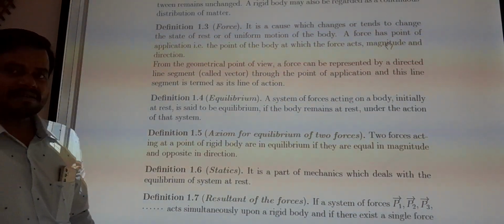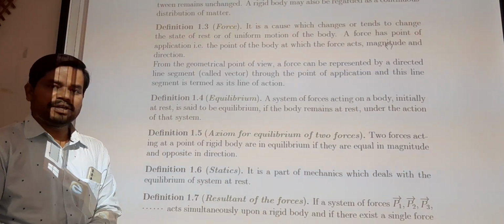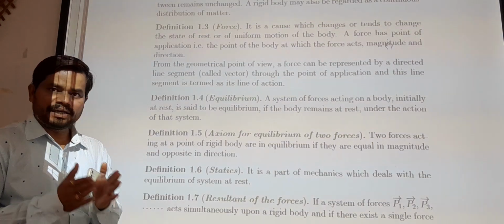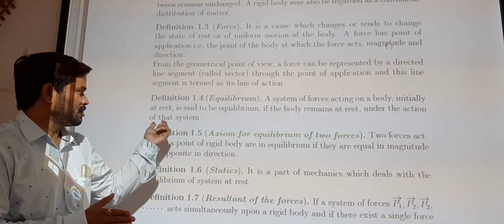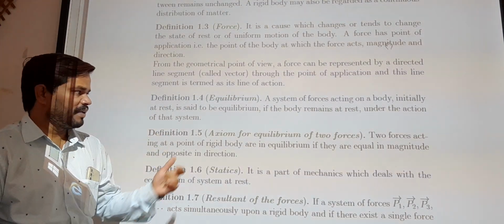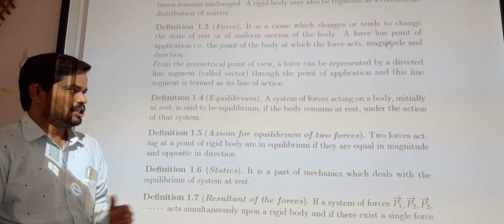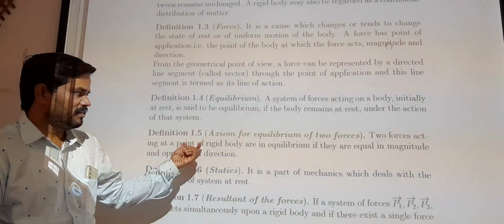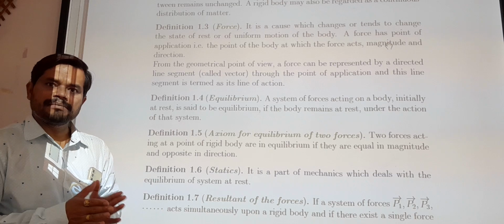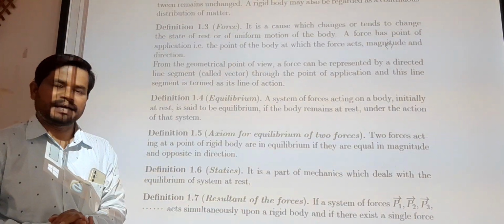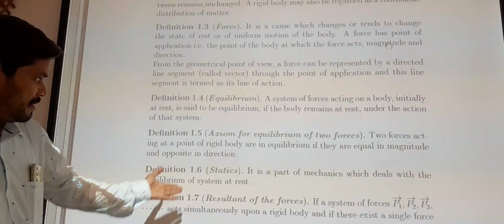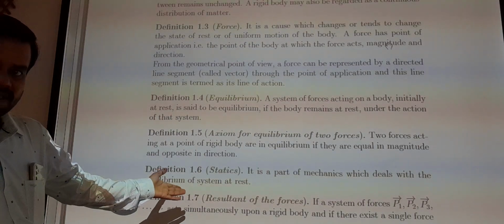Next definition is equilibrium. A system of forces acting on a body initially at rest is said to be in equilibrium if the body remains at rest under the action of that system. The next definition is the axiom of equilibrium of two forces. Two forces acting at a point of a rigid body are in equilibrium if they are equal in magnitude and opposite in direction. These are basic definitions you can write here. Already I have given these definitions.